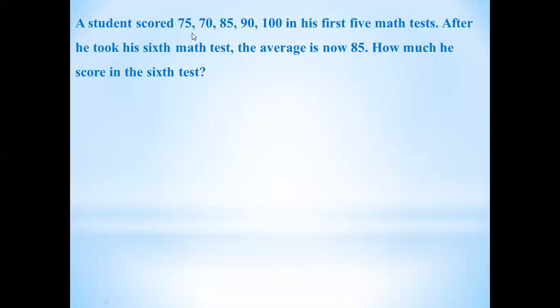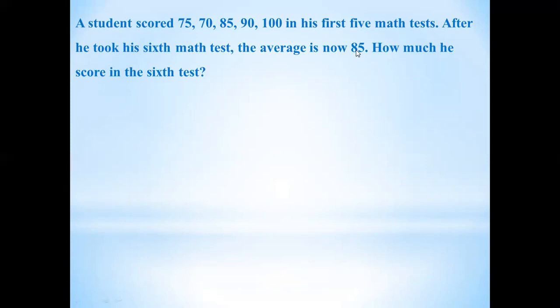In the first test he got 75, in the second test he got 70, in the third 85, in the fourth test he got 90 marks, and in the last test he got 100 marks. After he took his sixth math test, the average score of all the 6 tests was 85.